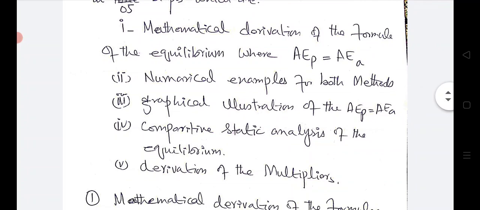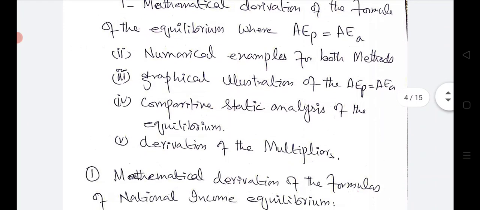Number 2, we will briefly explain the national income equilibrium with a numerical and specific example for both methods. Thirdly, we will explain the equilibrium of national income through graph for both income and expenditure method and leakages and injection method.